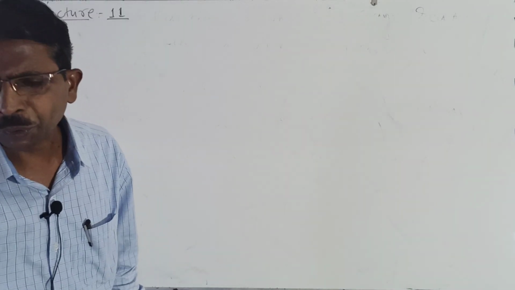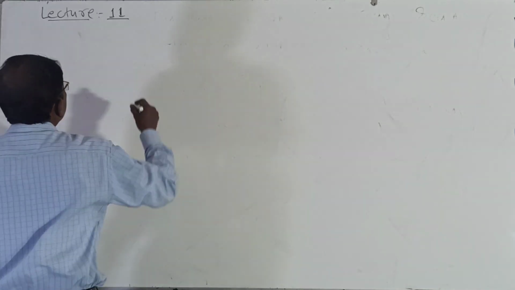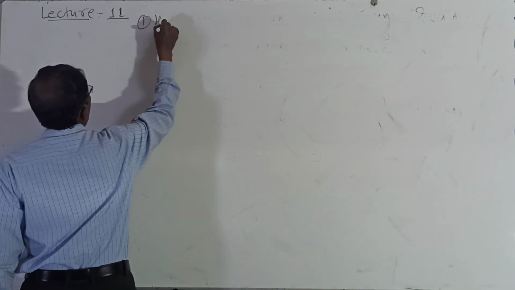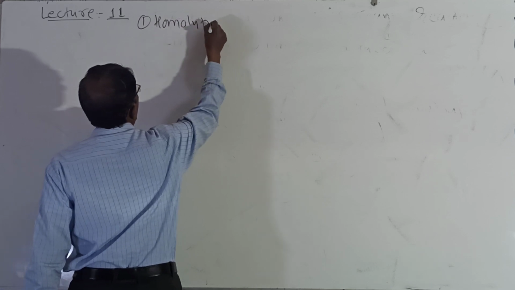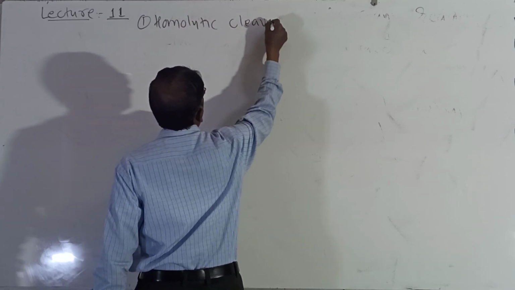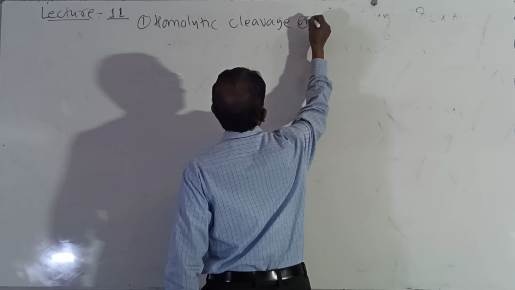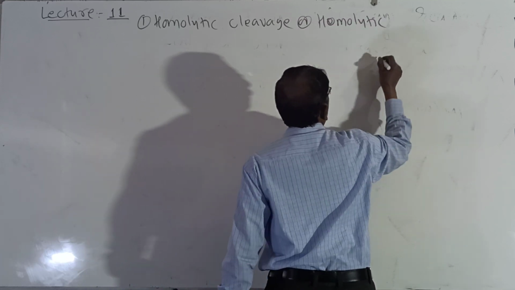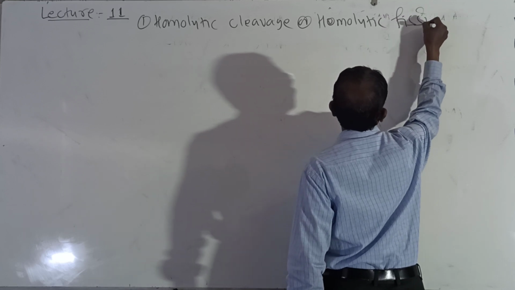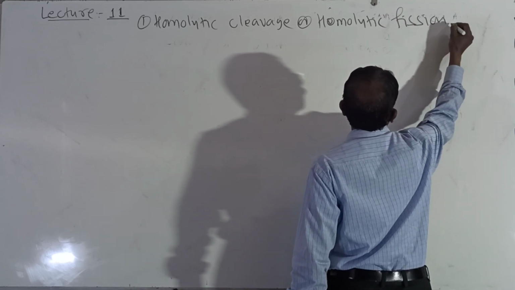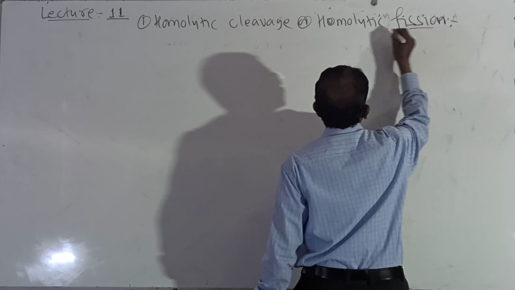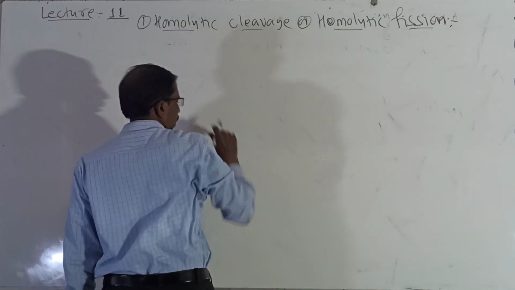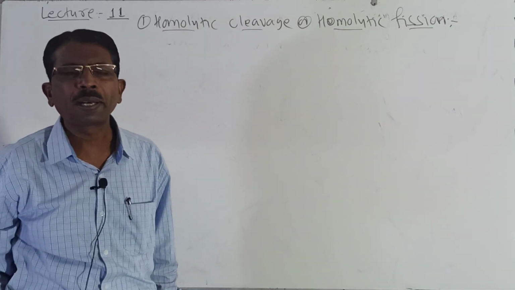Look here, first one, homolytic cleavage or homolytic fission.